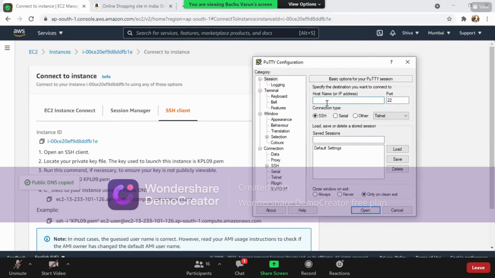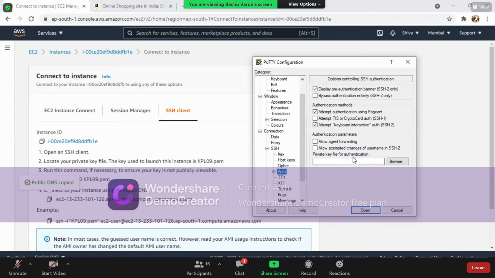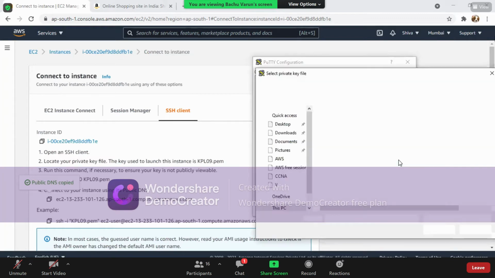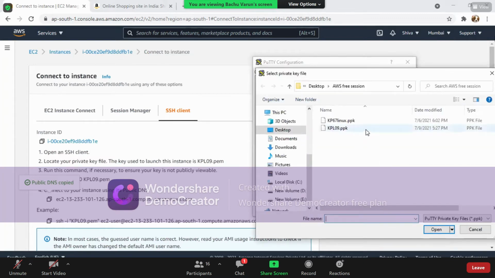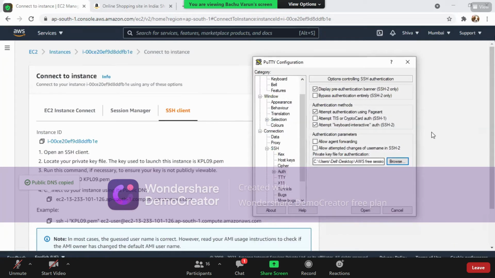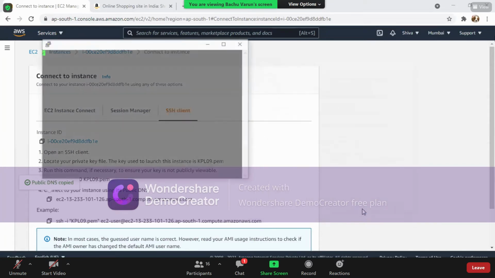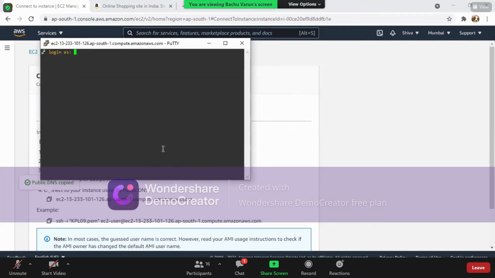Next, go to SSH, in which you have an option called authentication. Here you have to browse to that .ppk file, kpl09.ppk. Then click open.